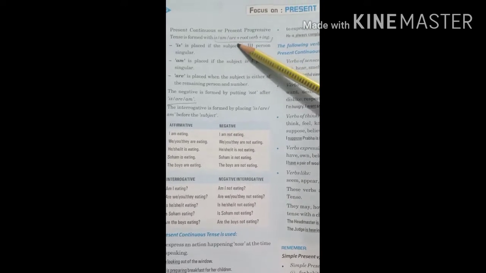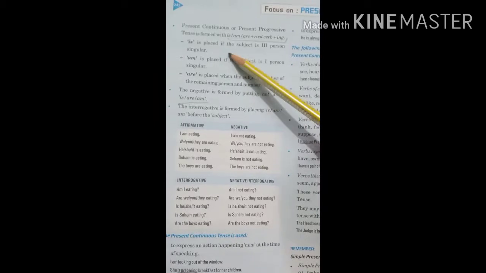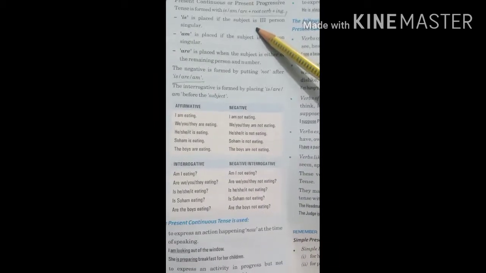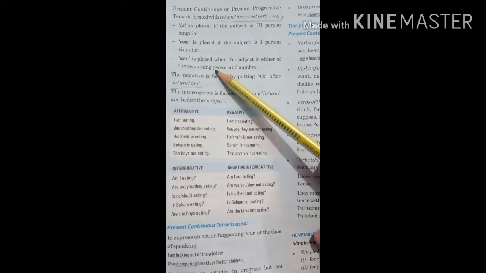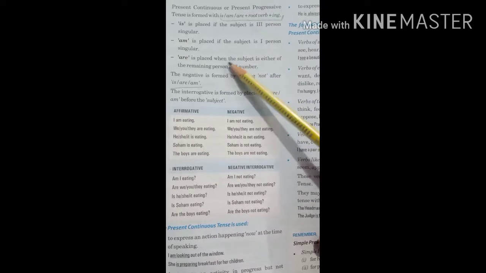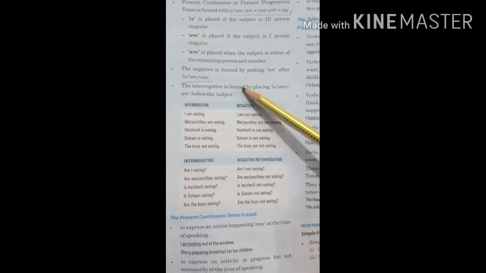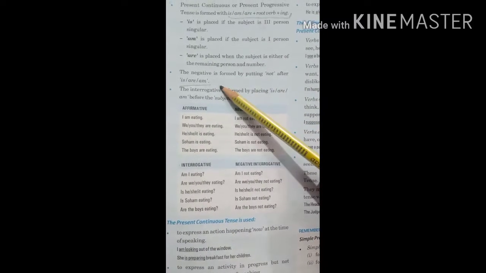Present continuous or present progressive tense is formed with is/am/are plus root verb plus ing. Now, is is used if the subject is third person singular, and am is used with I. Are is used when the subject is any of the remaining persons or numbers. The negative is formed by putting not after is, am, are.